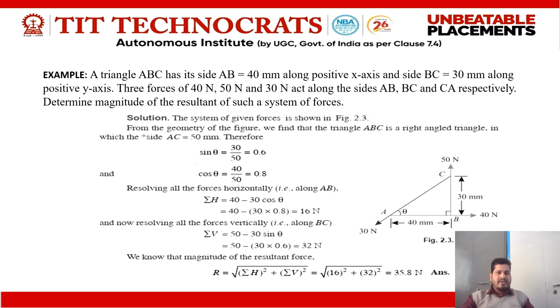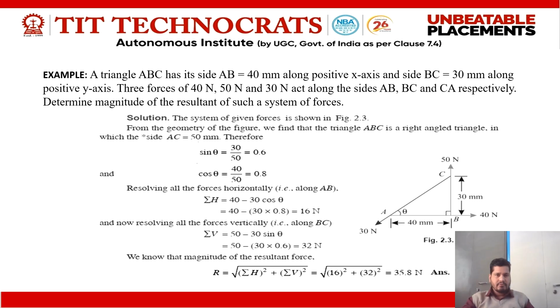In this example we have a triangle ABC, which has side AB equal to 40 mm along the positive x-axis and side BC equal to 30 mm along the positive y-axis. Three forces of 40 Newton, 50 Newton and 30 Newton act along the sides AB, BC and CA respectively, as shown in the figure. Determine the magnitude of the resultant of such a system of forces.